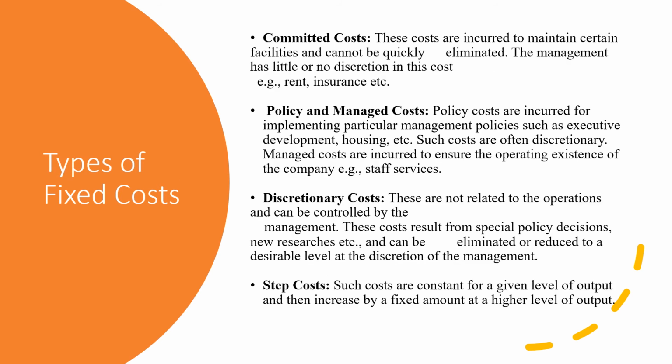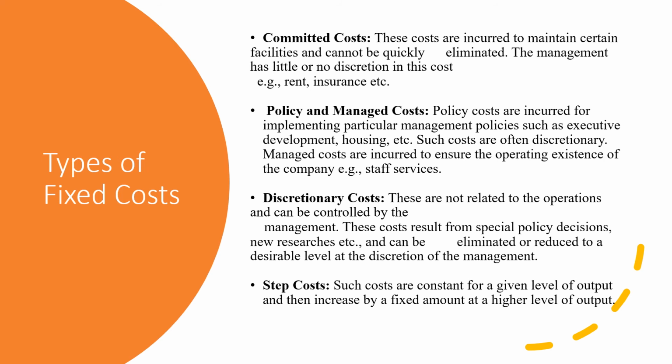Again, the fixed costs are divided into 4 different types of cost. Let us look into that. First one is called the committed cost. Now these costs are incurred to maintain certain facilities and they cannot be quickly eliminated. The management has little or no discretion in this cost. Example can be rent and insurance. We are committed to pay them. We hardly have any discretion to change this cost.